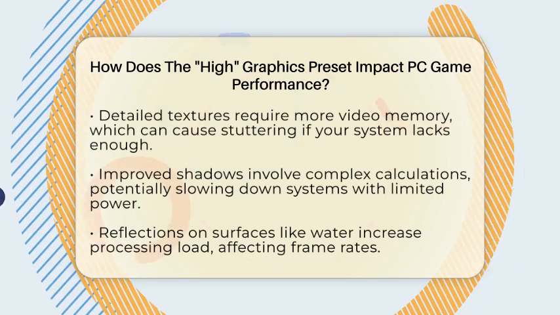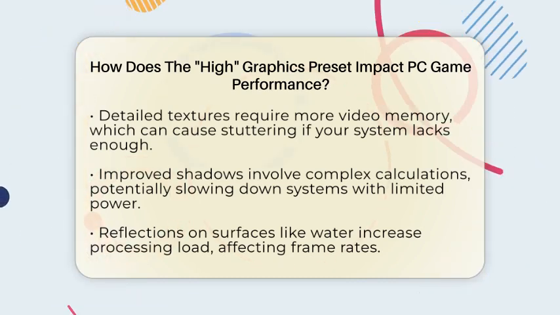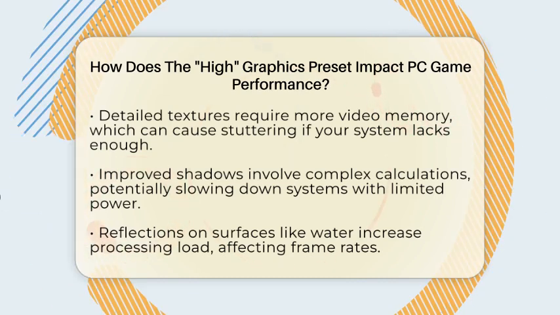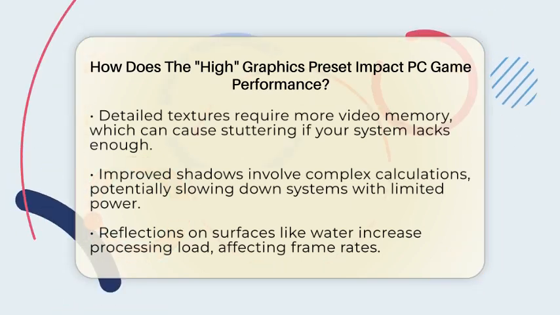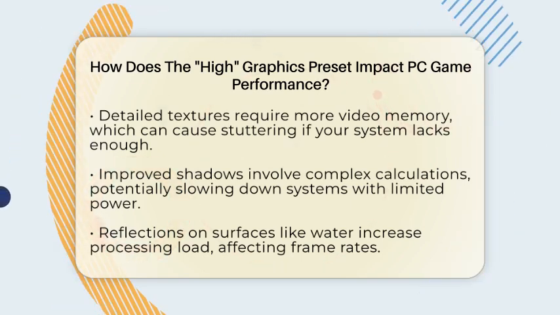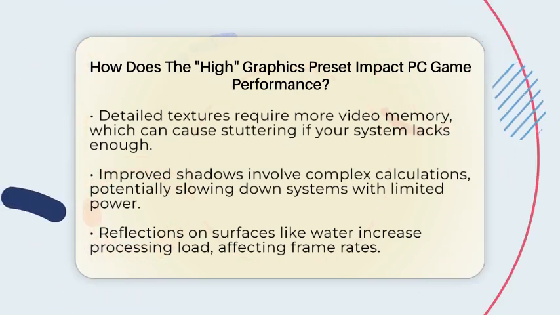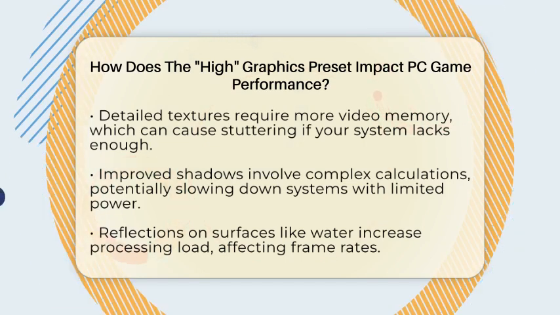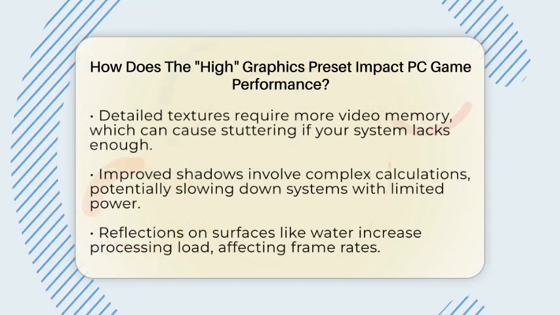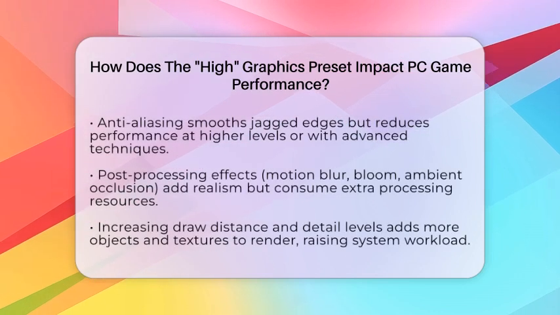Shadows are another big factor. High-quality shadows require complex calculations for how light interacts with objects, which can slow down your system if it's not powerful enough. Reflections, especially on water or shiny surfaces, also demand a lot of processing power. When reflections are turned up to high, your graphics card has to generate more accurate and frequent reflections, which can cut into your frame rate.